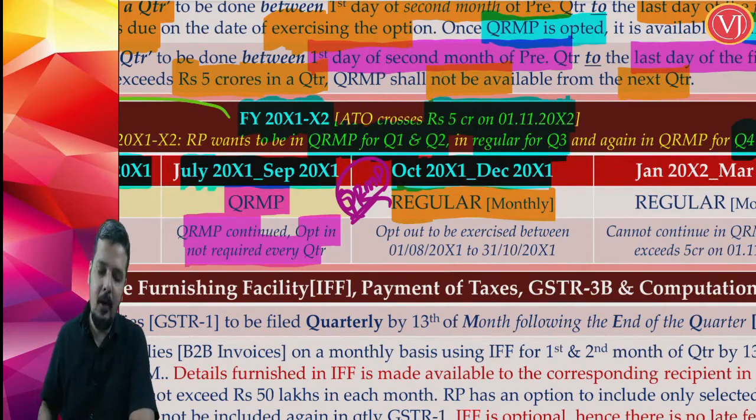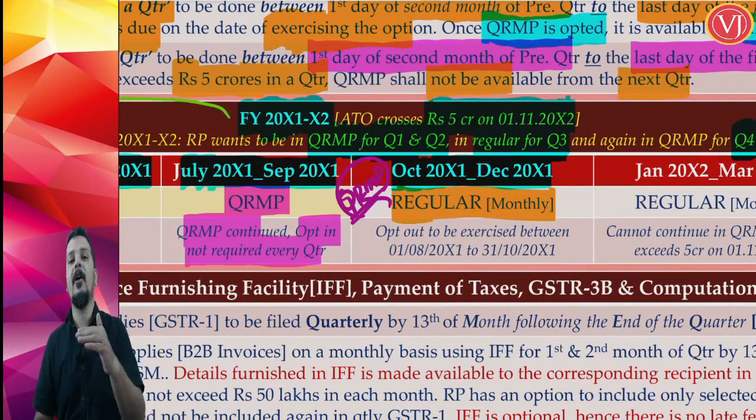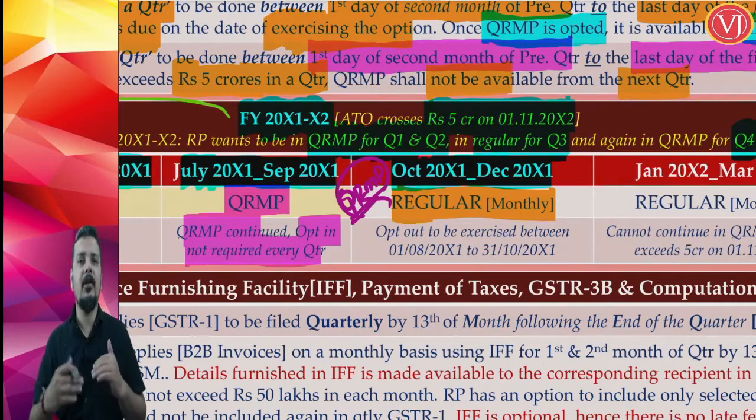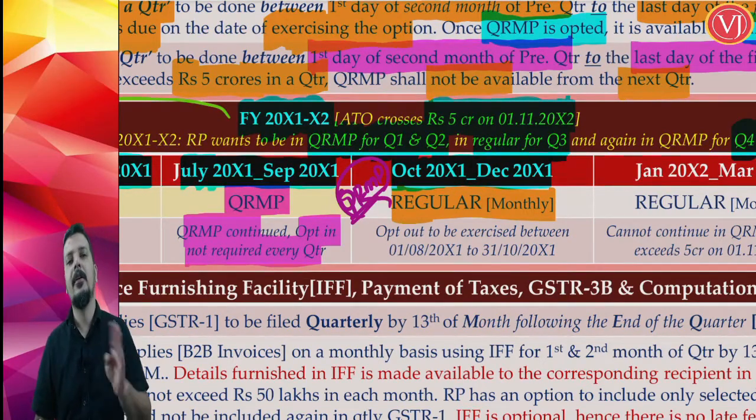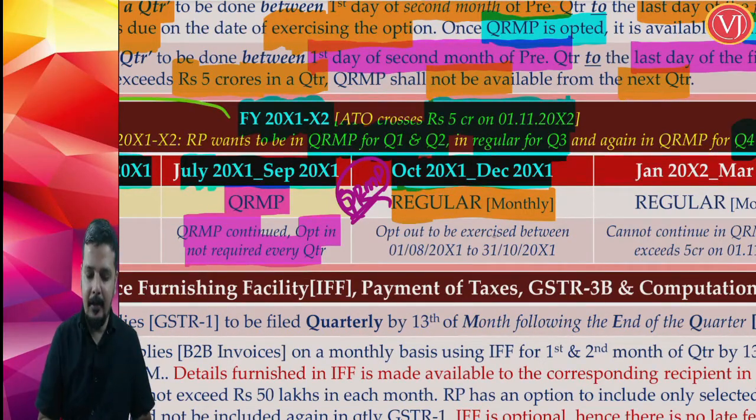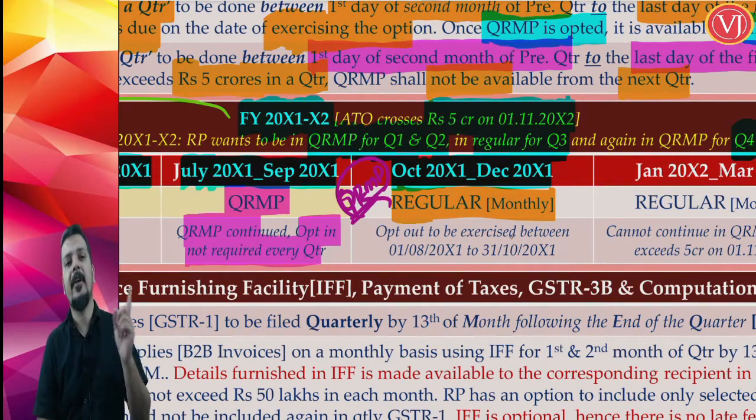Now, for opting out also, you have the same window. If it is a voluntary opt-out, not a mandatory opt-out, and you are going outside the QRMP scheme voluntarily, he is not thrown outside, he is voluntarily going, then you have to opt within the same time limit. You have to opt between the first day of the second month of the previous quarter till the last day of the first month of the current quarter.